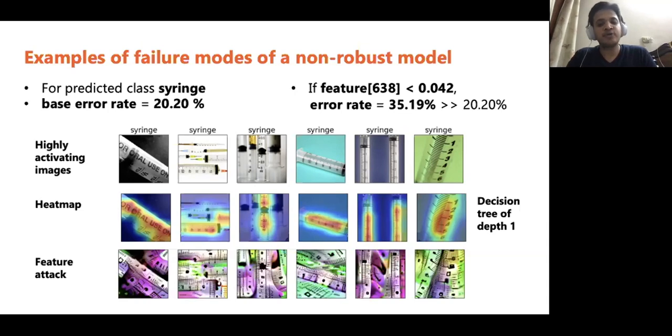This allows us to diagnose that presence of measurements is an important feature for correctly predicting syringe, again because these syringes are likely to co-occur with measurements. While this is not exactly a spurious correlation, this is an example of an overemphasized feature. That is, the model is giving excessive importance to the measurements of a syringe and not to other features.